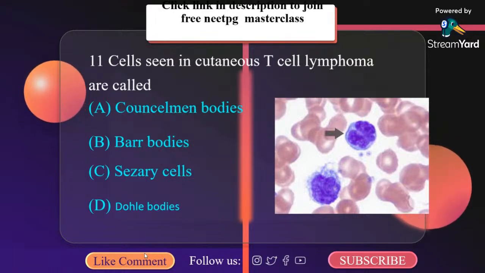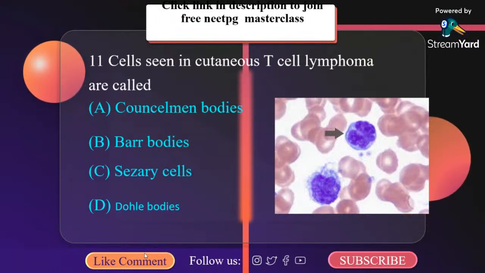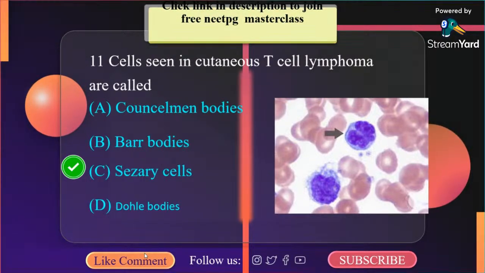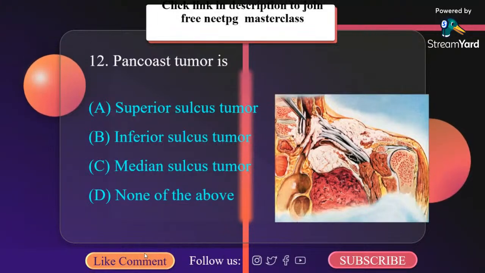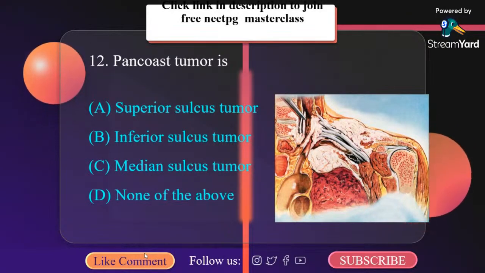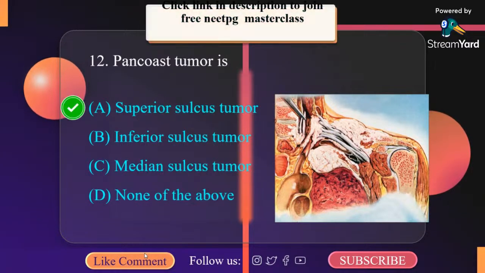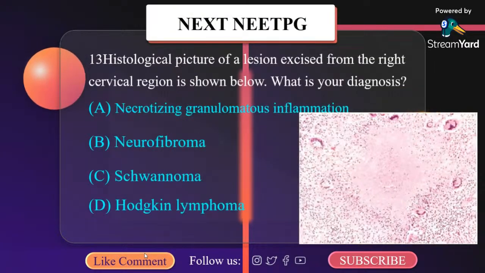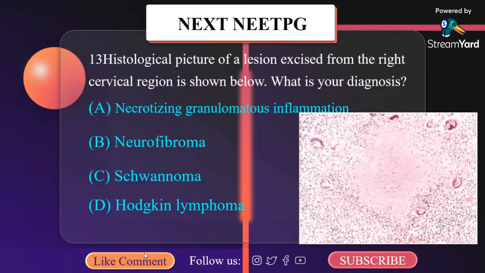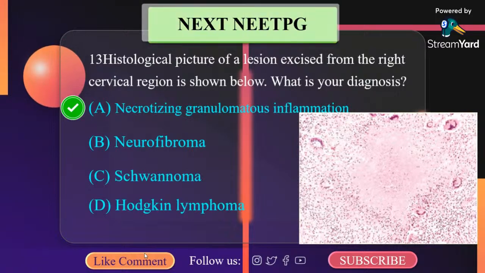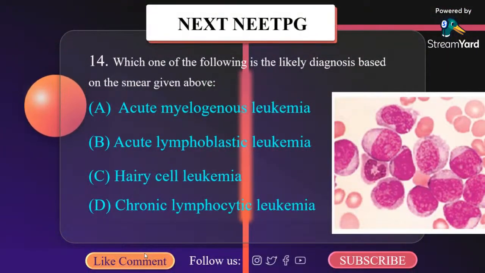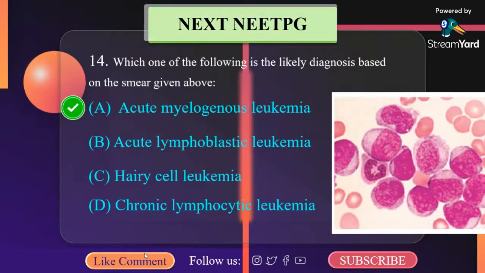Cells seen in cutaneous T cell lymphoma are called A. Councilman bodies, B. Barr bodies, C. Sézary cells, D. Dohle bodies. These are Sézary cells. Pancoast tumor is A. Superior sulcus tumor, B. Inferior sulcus tumor, C. Median sulcus tumor, D. None of the above. It is superior sulcus tumor. Histological picture of a lesion excised from a cervical lesion is shown below. What is your diagnosis? It is necrotizing granulomatous inflammation. Which of the following is a likely diagnosis based on the smear given above? It is acute myelogenous leukemia.